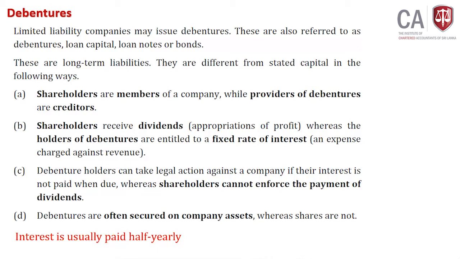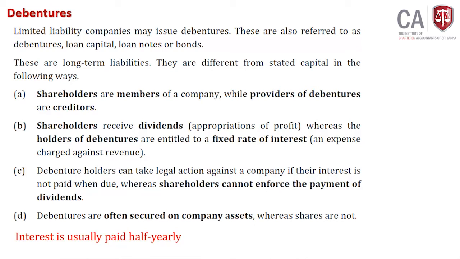Debentures are often secured on company assets, whereas shareholders' shares are not. Which means you have a security, and there is less risk if you hold debentures rather than shares. Why? Because at liquidation, or at any given point, the company has to give priority to whom? Debentures, when you settle liabilities.